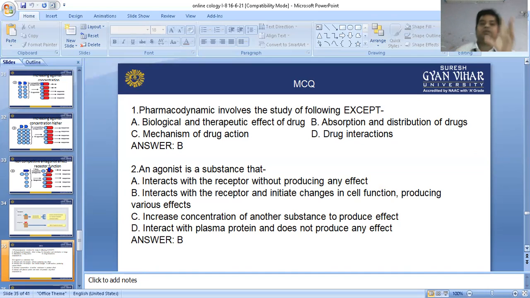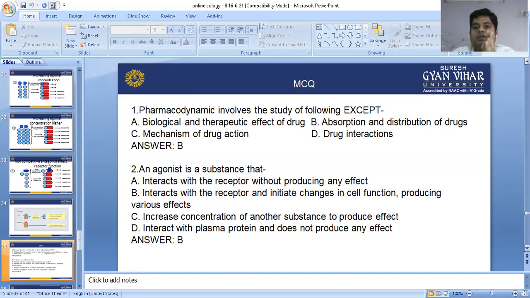Competitive means competition between the same receptor site: agonist and antagonist both run for a particular receptor for binding. If the agonist binds with the receptor, it will produce a therapeutic response, and if the antagonist binds with the receptor, it will block the site for binding of the agonist, and this receptor is not working. And now the last thing we have discussed is down regulation.